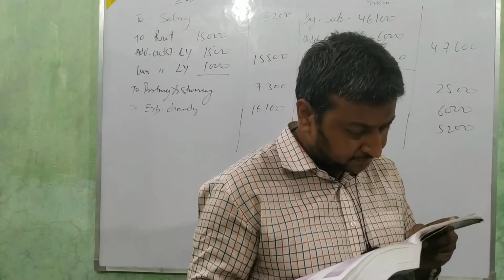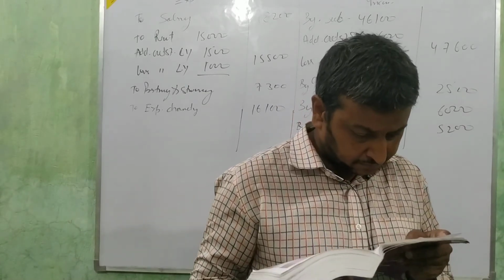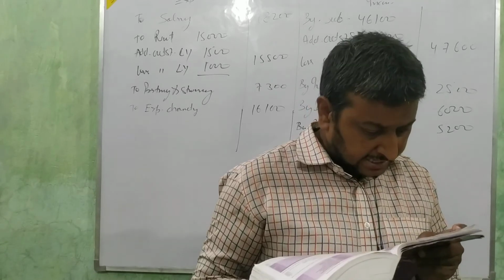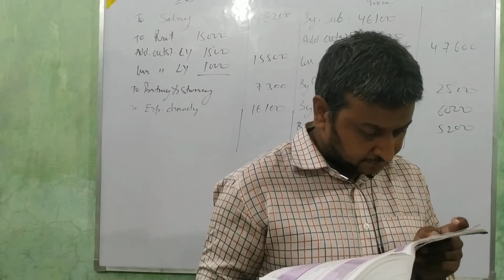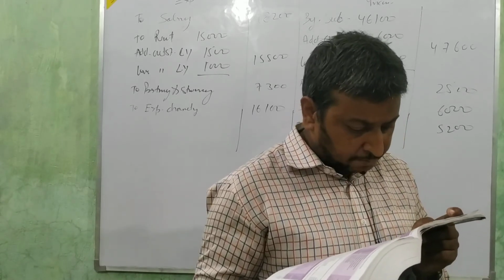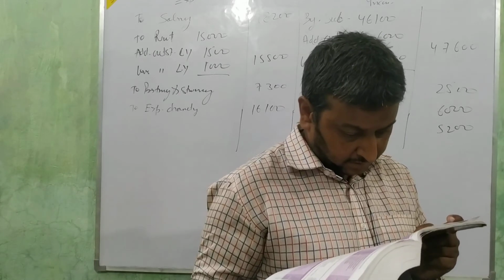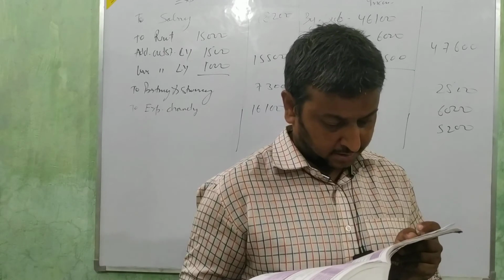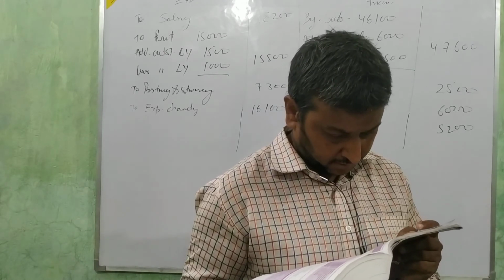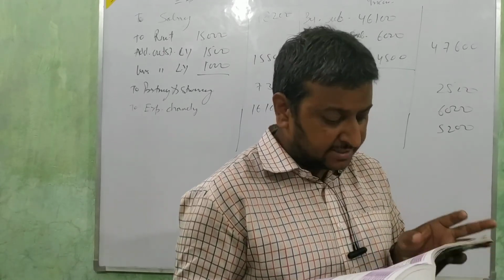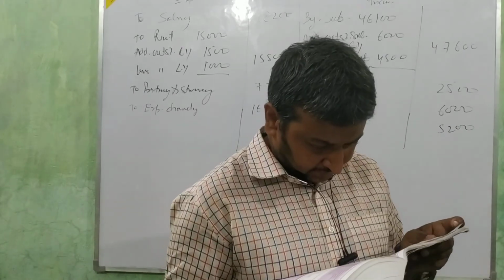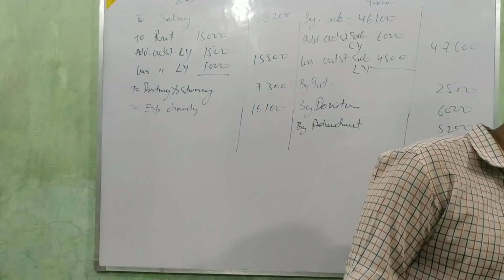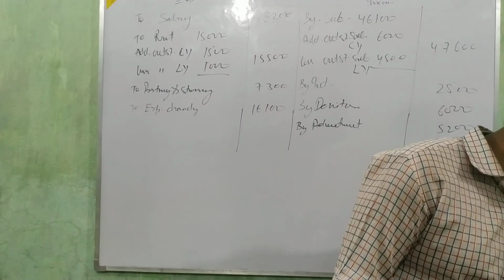See in the question, just see the last line. After depreciation, furniture by 10%. You have to charge the depreciation, 10% is written in the last line.